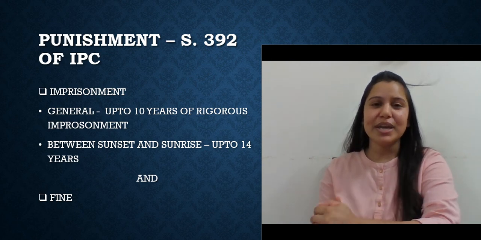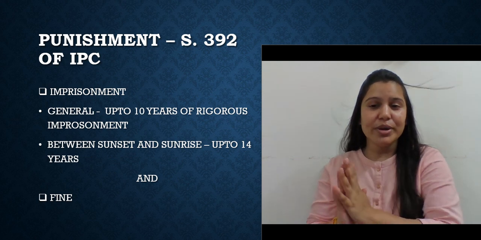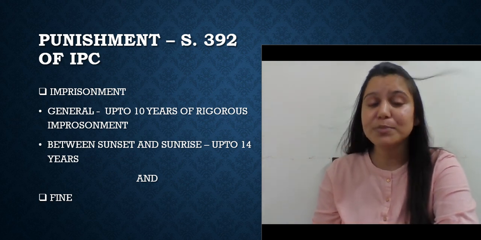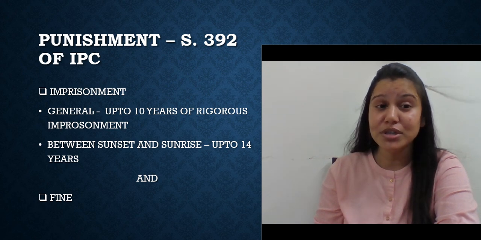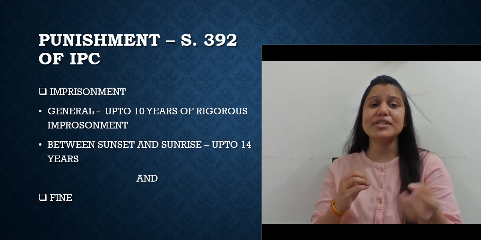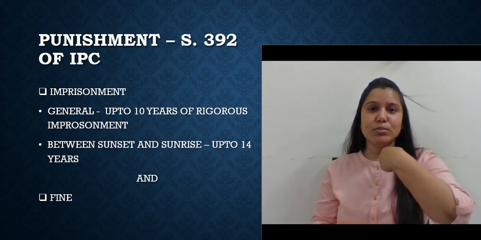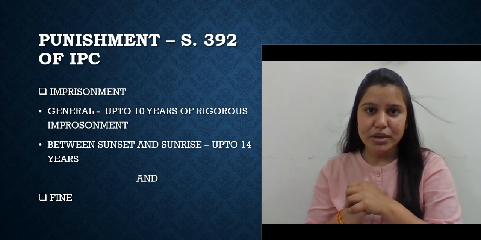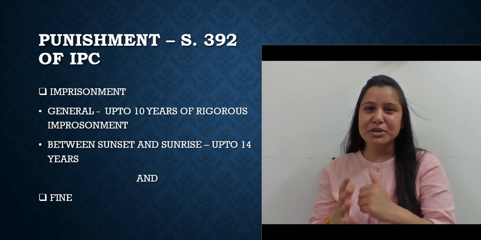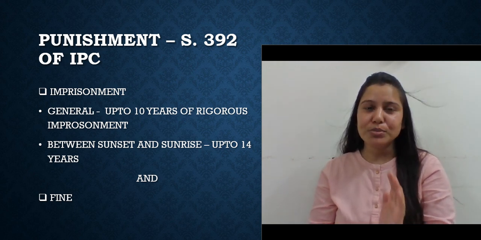Now the punishment for the same is mentioned under section 392 of the Indian Penal Code. In general, when it comes to robbery, it is up to 10 years of imprisonment. Rigorous imprisonment has been mentioned. And if robbery is being committed between sunset and sunrise, say if you are moving on a highway and suddenly some people come into your immediate presence and point a gun and say, you better give all the cash to me.